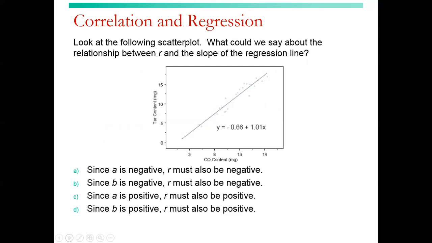Look at the following scatter plot. What could we say about the relationship between r and the slope of the regression line? R and the slope are both positive. So B is our slope and R is our correlation. So slope is positive and R is positive.